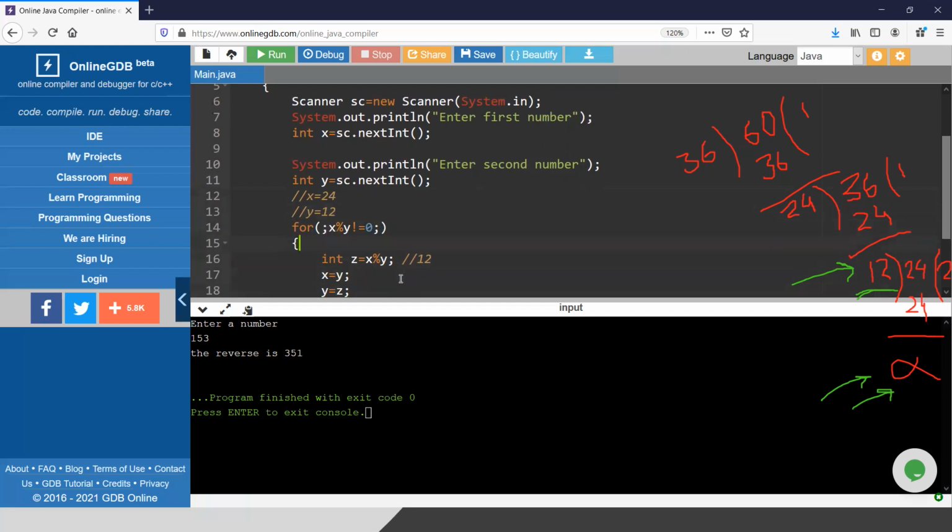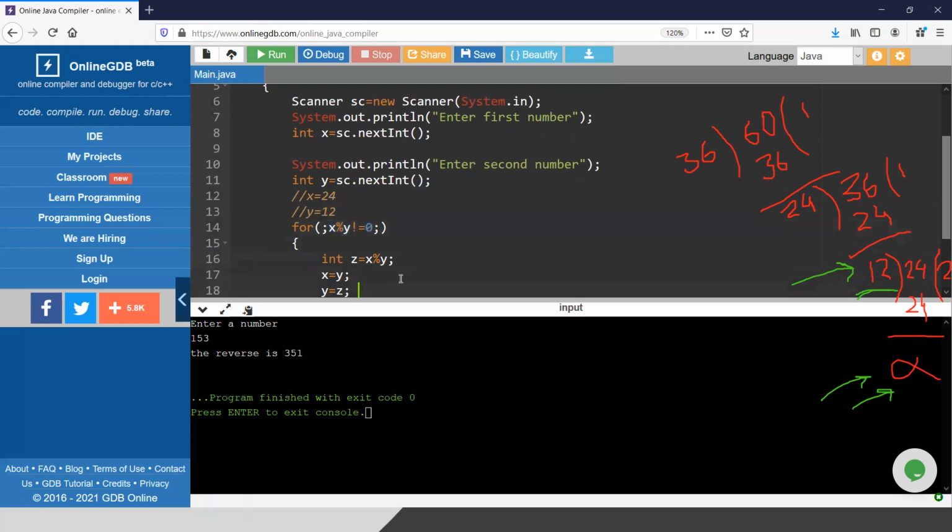Again, let me delete this comment line, otherwise you will be confused. So 24 % 12 not equal to 0? The answer is no, 24 % 12 is 0.